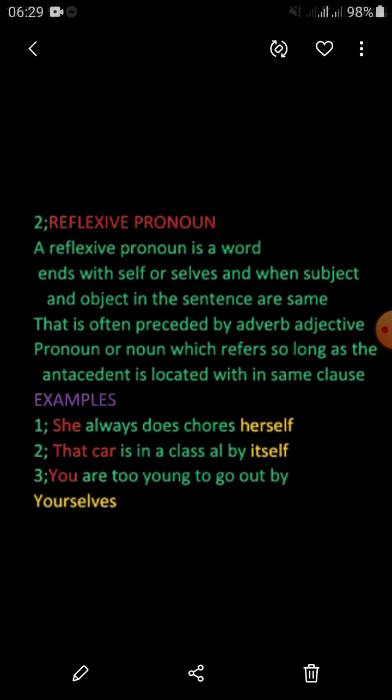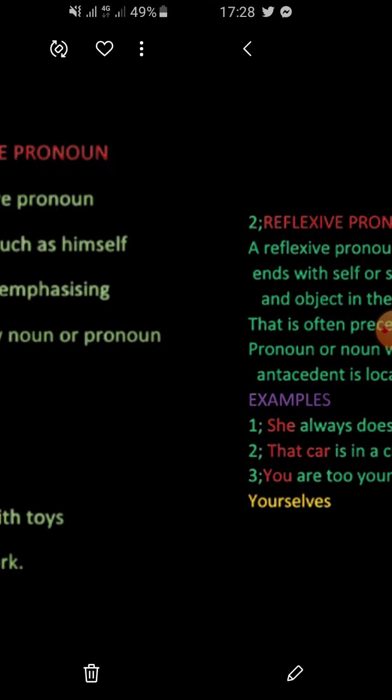So yourselves is also the community of you. Yourselves is plural, and you can do singular as well. You can also say you are too young to go out by yourself if someone is singular. Since it is plural, that's why we can say you are too young to go out by yourselves. So these are the examples of reflexive pronoun.